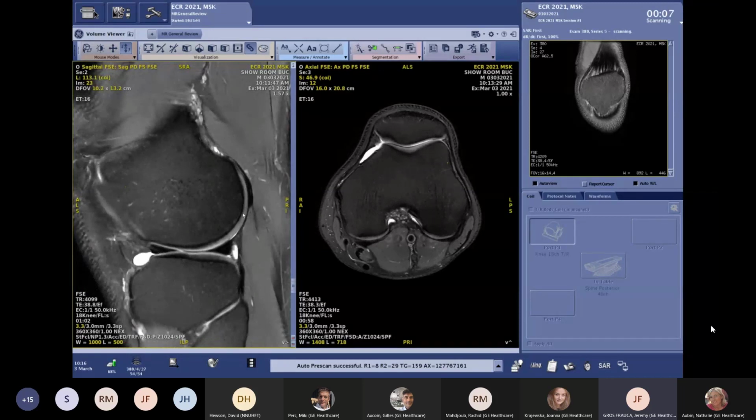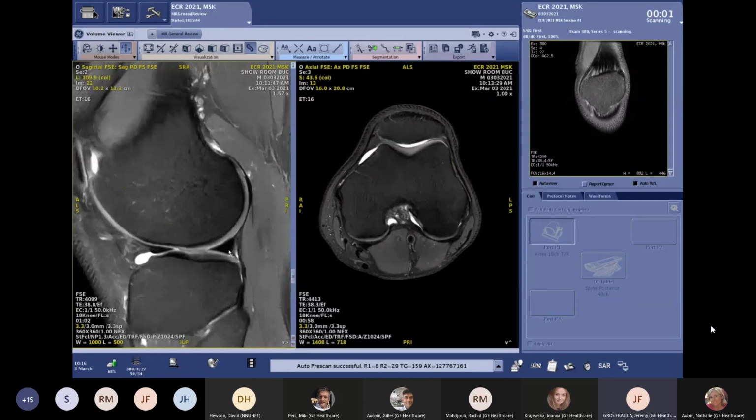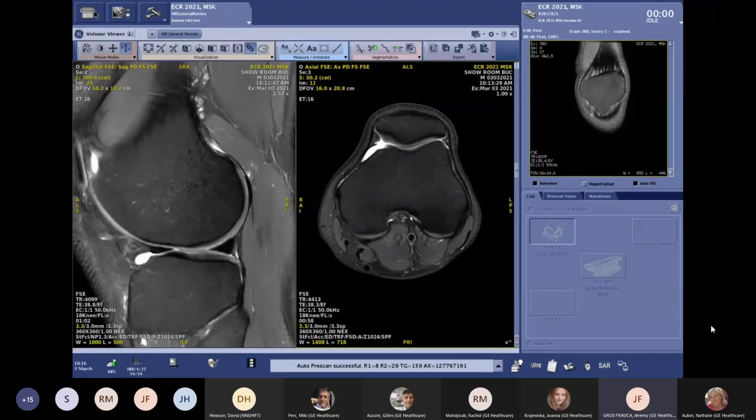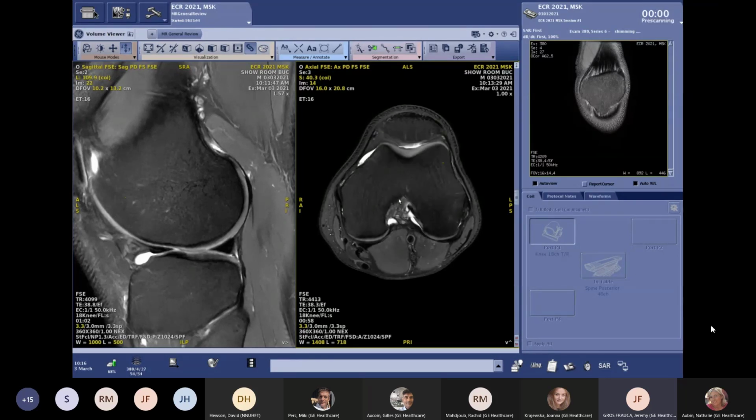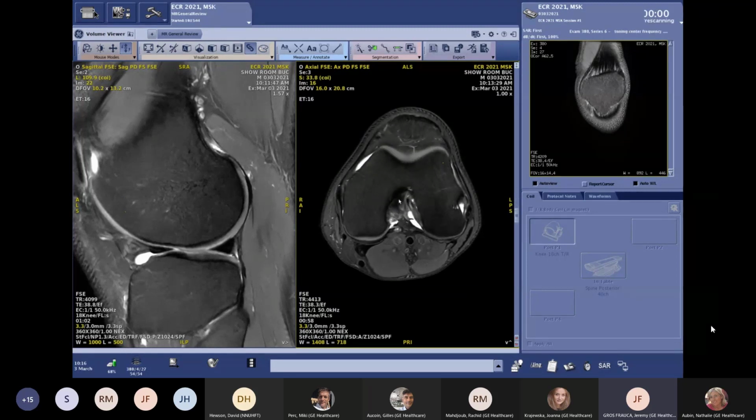As well, here we have a nice visualization of the cartilage, and we have a good visualization of the meniscus. So we really feel that we are facing a really high level of protocol, something that could maybe take 3 minutes, 3 minutes 30 or 4 minutes in a daily routine today. And it's a really fast protocol.